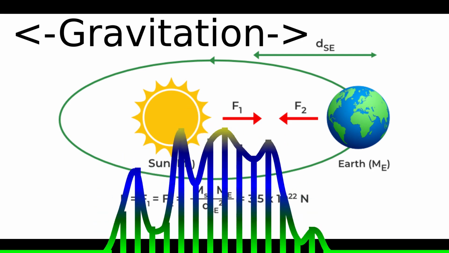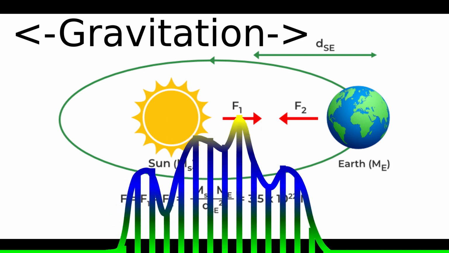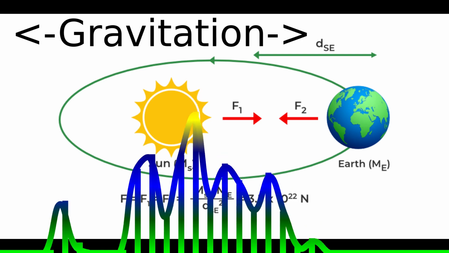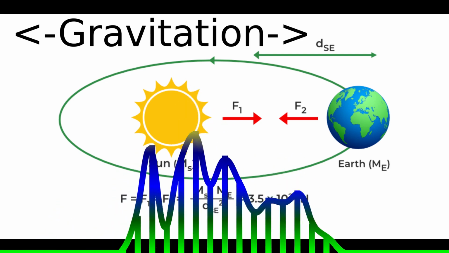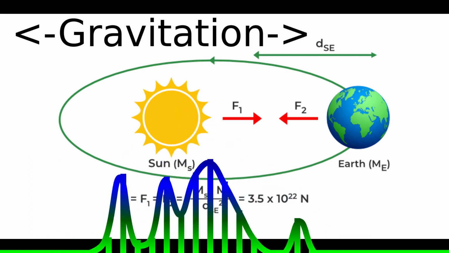m1 is equal to mass of the first object, m2 is equal to mass of the second object, and r square is equal to distance between them. Acceleration due to gravity is denoted by small g, and it is acceleration gained by gravity. Its SI unit is meter per second square, same as acceleration.